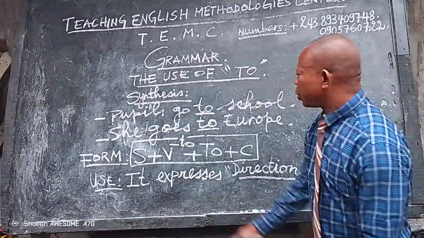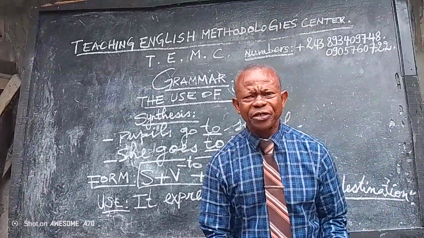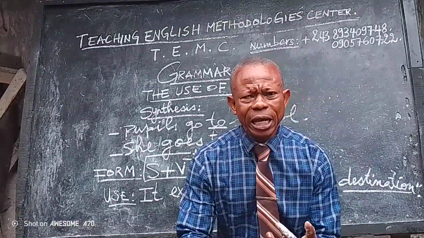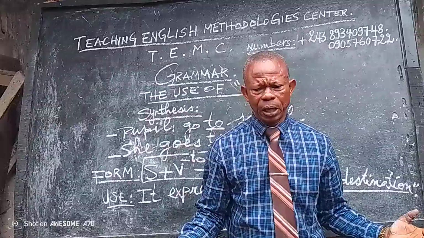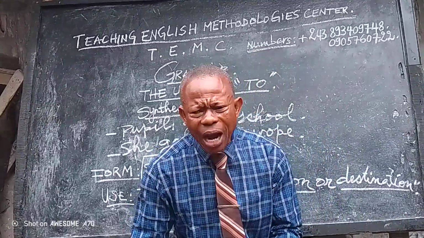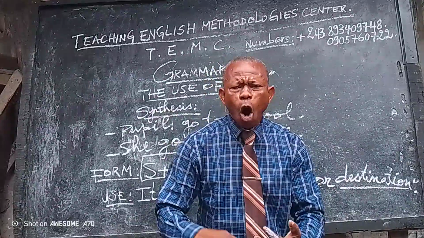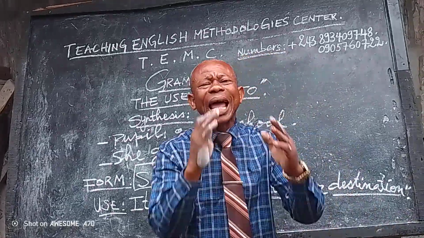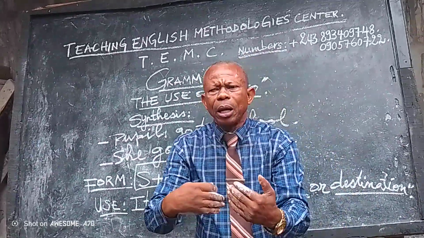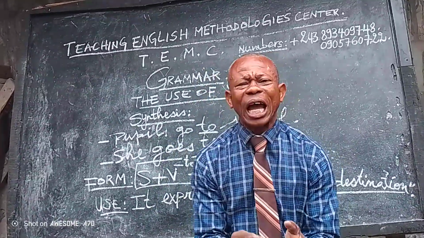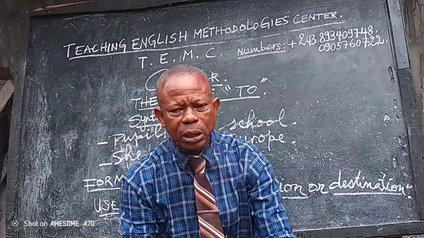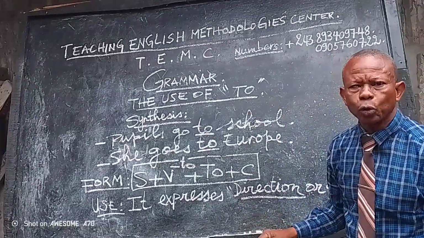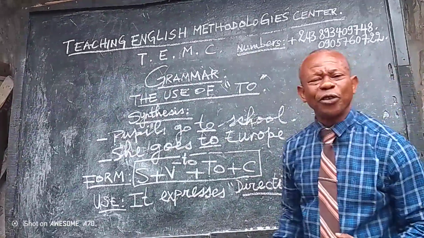Now, the reinforcement will be either oral or written. You may give either an assignment or homework so that pupils do it at home themselves. They bring it to school so that you correct it with other pupils. Look at the way you can teach the preposition to to pupils.